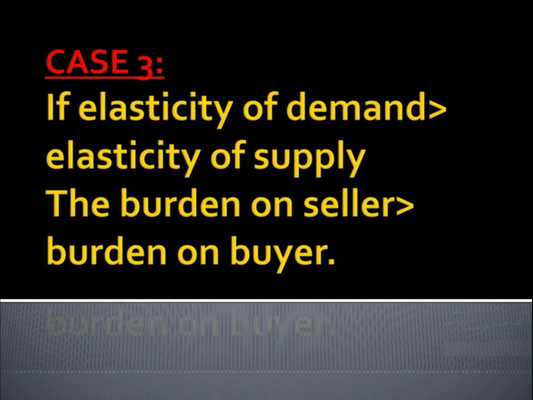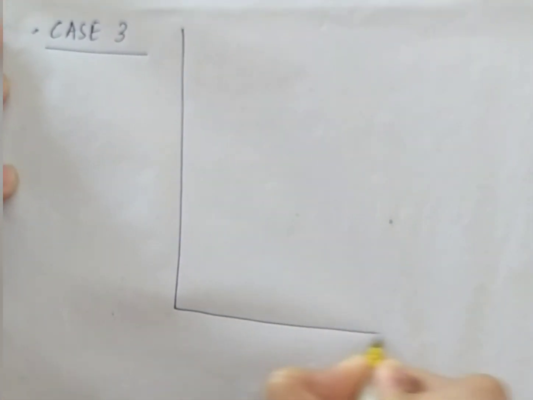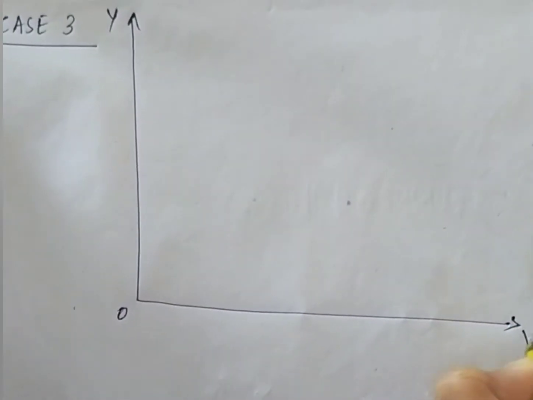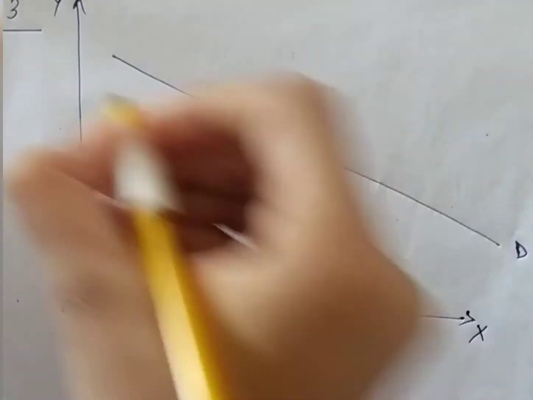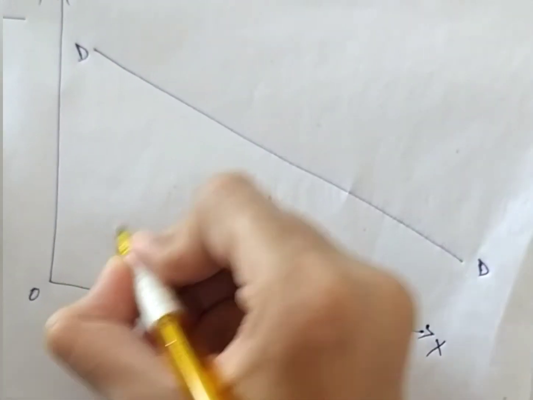The third case is if elasticity of demand is greater than elasticity of supply, the burden on the seller will be greater than the burden on the buyer. Case 3. See, this is the y-axis and this is the x-axis, OY and OX. Here the demand curve will be flatter because elasticity of demand is greater than elasticity of supply.